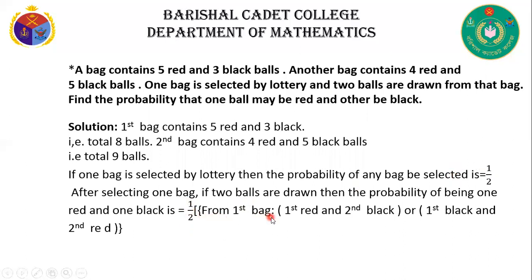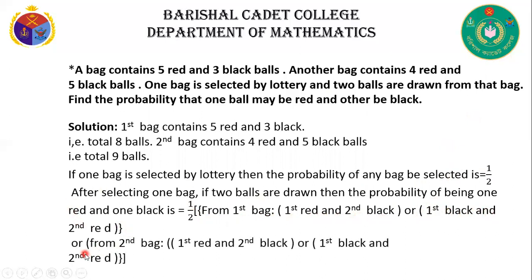Then from the first bag, first red and second black, or first black and second red, or from the second bag, first red and second black, or first black and second red.